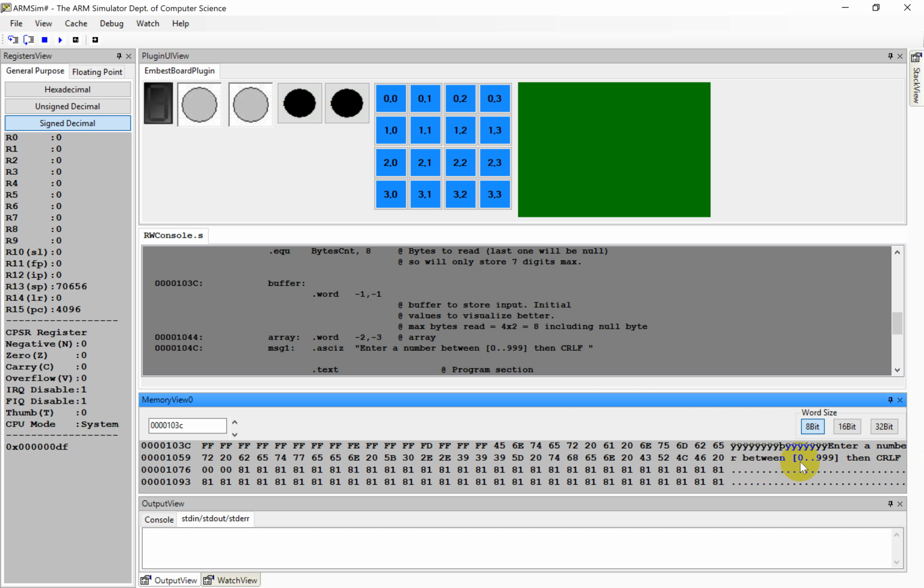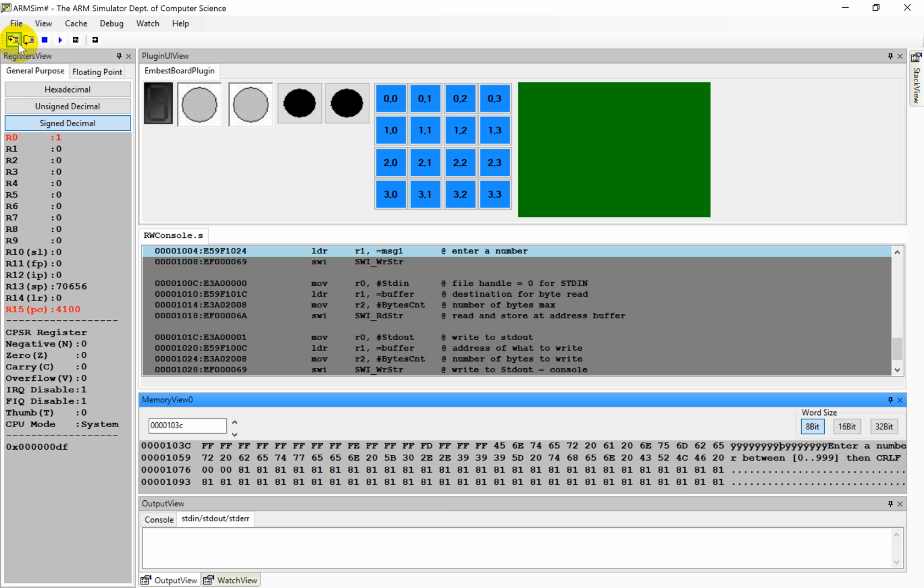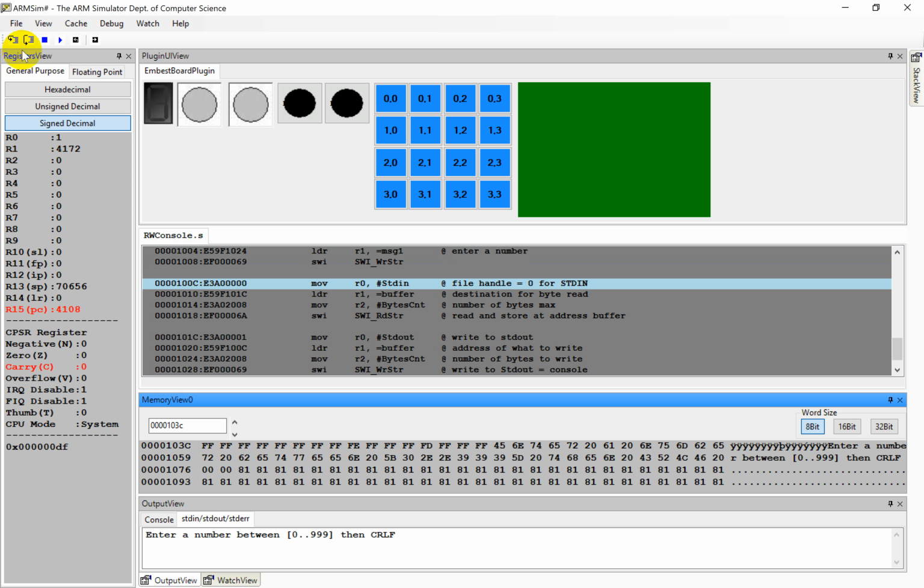Then we run this program step by step. We pass the standard output handle to R0 and the address of the string to R1, then we call write string. Then here is the message.